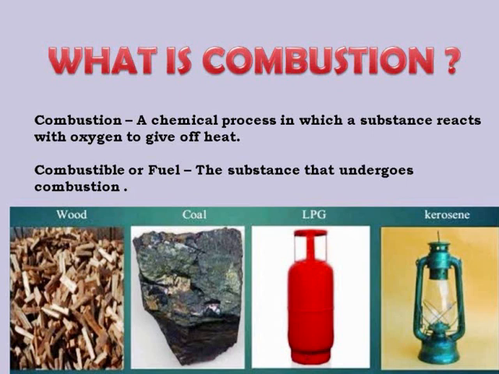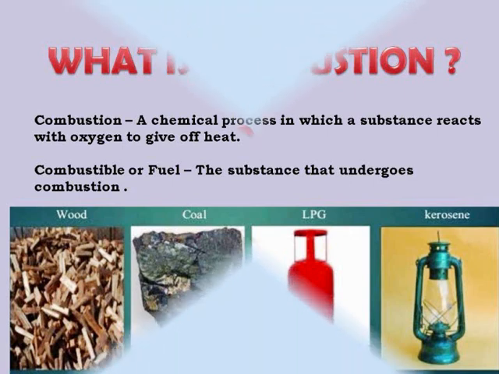Sometimes light is also given off during combustion, either as a flame or as a glow. Recall the activity of burning of magnesium ribbon performed in class 7. We learned that magnesium burns to form magnesium oxide and produces heat and light. So, magnesium ribbon is a combustible substance.